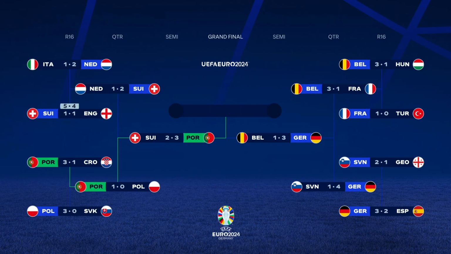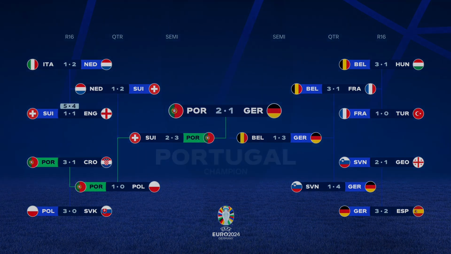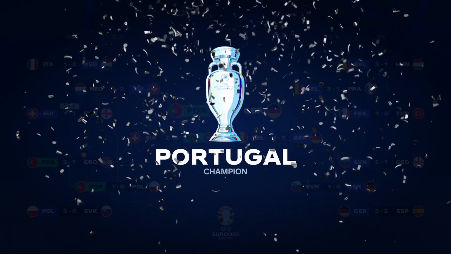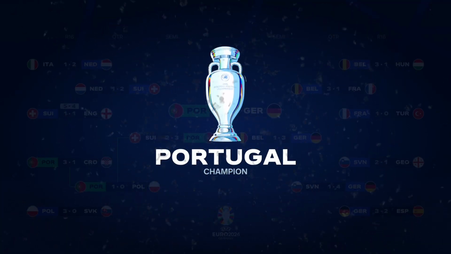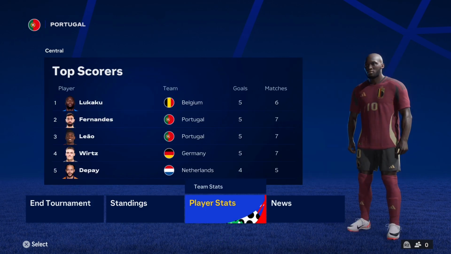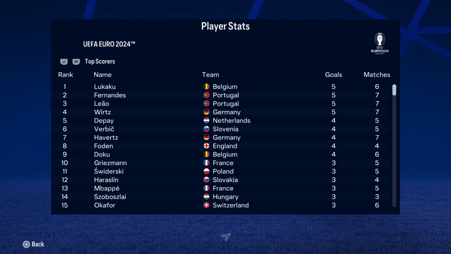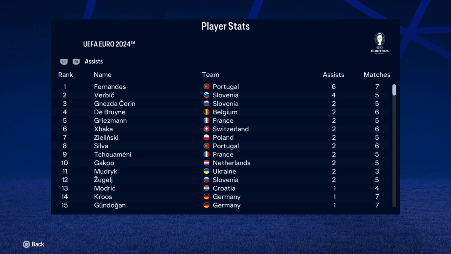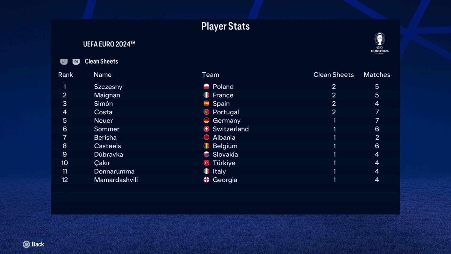We do quickly as well need to check who was top scorer. And we've had a few interesting top scorers in this sim, a few not surprising ones either. And who's won the Golden Glove. So, who do we give this to? We give it to Lukaku. I've just been going based off who it says is won. So Lukaku wins the Golden Boot with 5. And who wins top assists? Bruno Fernandes with 6. Wow. And the Golden Glove is probably Costa, the keeper. No, we'll give it Szczesny because it says he's on top, even though Costa also has 2.